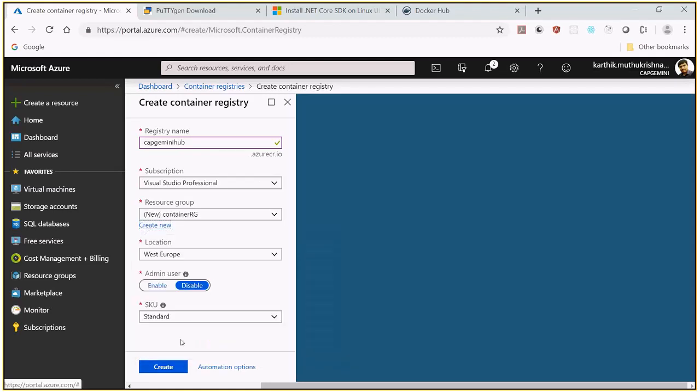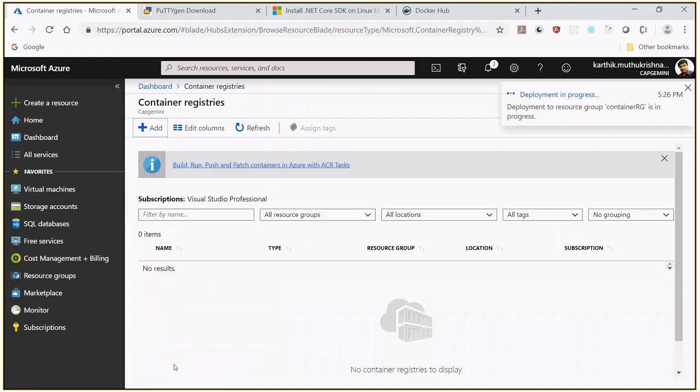And the admin user, if you want, you can have that. Let me disable it as of now. I'll enable it later. Then I'm just going to create this. When I say create, it's going to create a container registry. Like our Docker Hub, I am creating my own hub where I can put my container images. Then whenever I want, I can take one. It is like a bank or a repository. So I can pull from this one and make it execute. So let it get deployed.